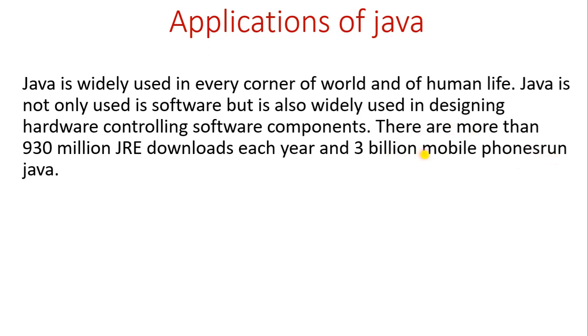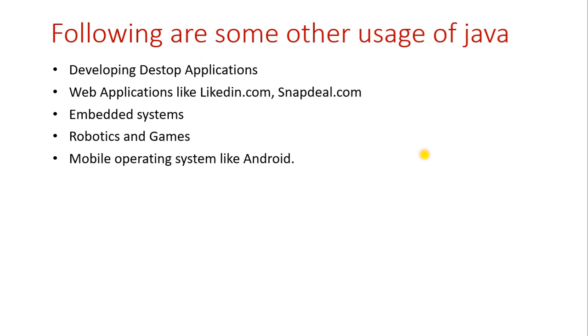If you want to develop any Java application, then you must learn core Java. Without core Java you can't develop applications. So let's see some usages of Java. Developing desktop applications: yes, you can develop desktop applications using core Java. Web applications like LinkedIn.com and Stampdeal.com are very famous websites. You have heard of them already, and these are developed by Java itself.